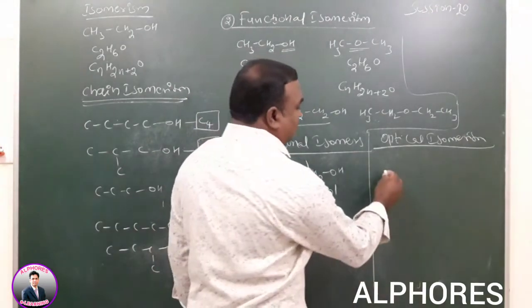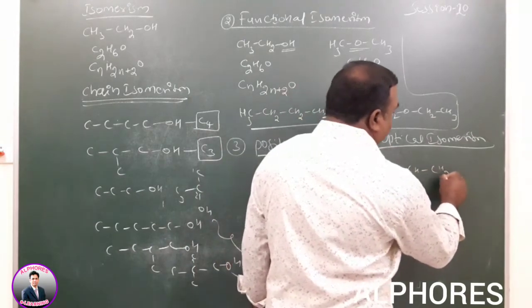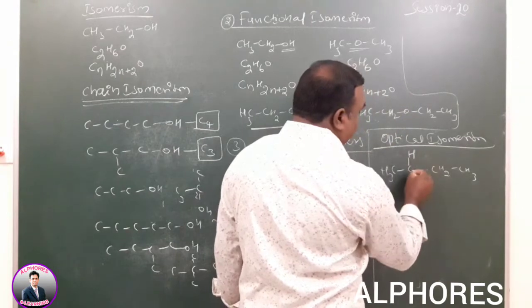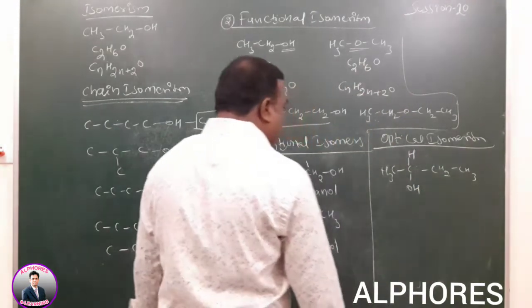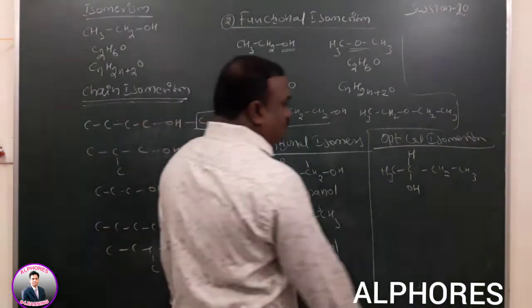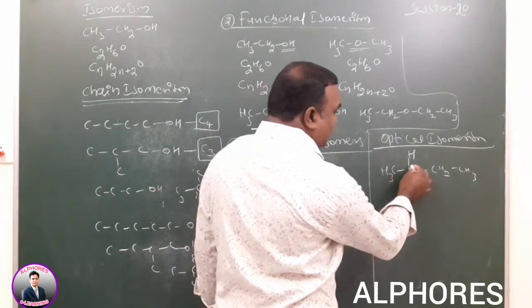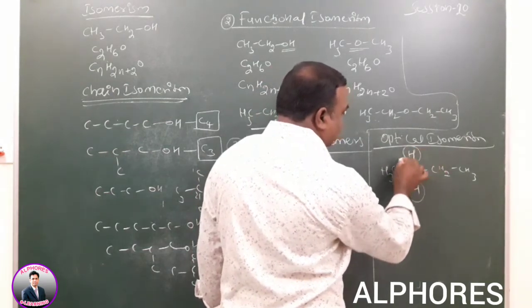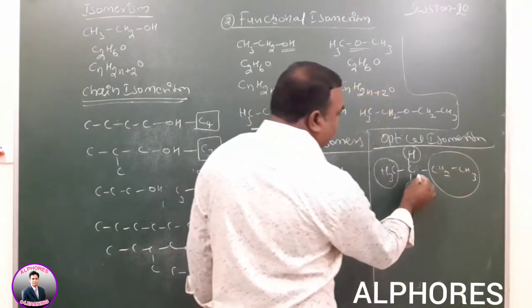For example, here 2-butanol compound is given. In 2-butanol, the second carbon has an OH group, hydrogen, methyl and ethyl. Four different groups are there.